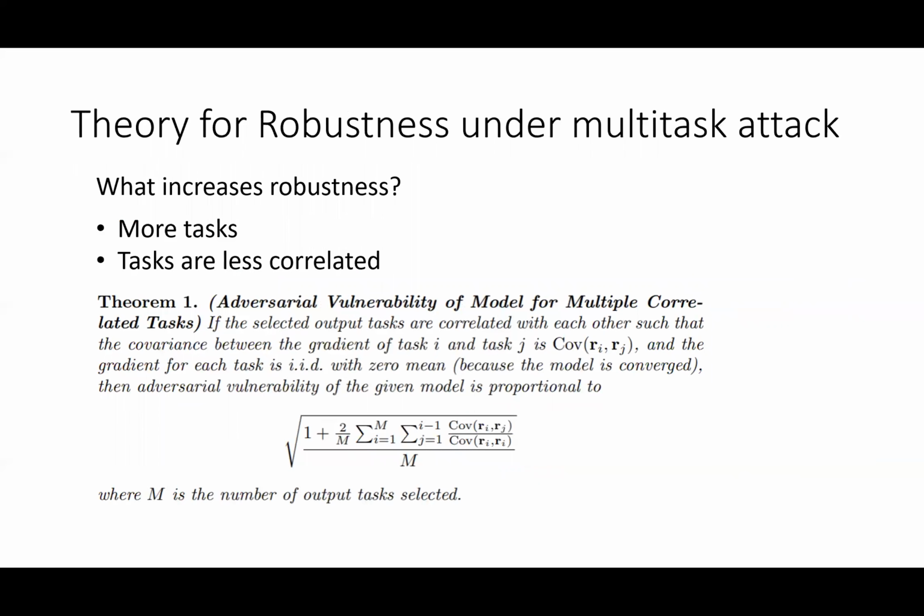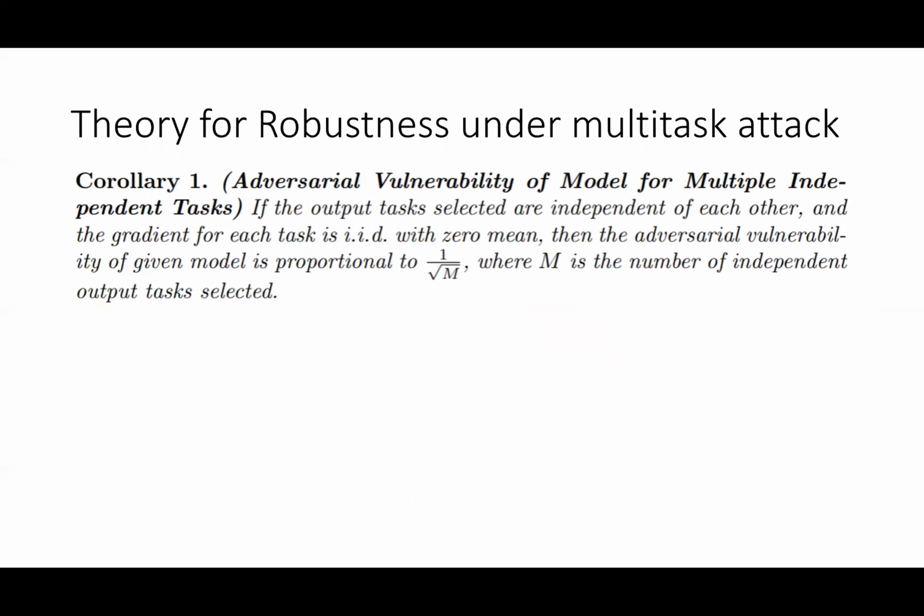Our theorem shows the overall adversarial vulnerability under multitask attack will be improved if there are more tasks and less correlated tasks added. Intuitively, with many uncorrelated tasks, perturbations needed to attack different outputs cancel each other out, which reduces the strength of the attack. Ideally, if all the tasks are independent of each other, the adversarial vulnerability of the model will decrease at the speed of 1 over the root of the number of tasks.